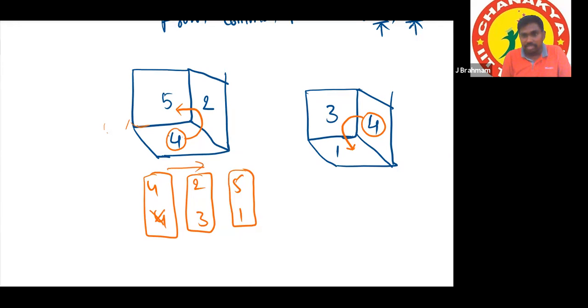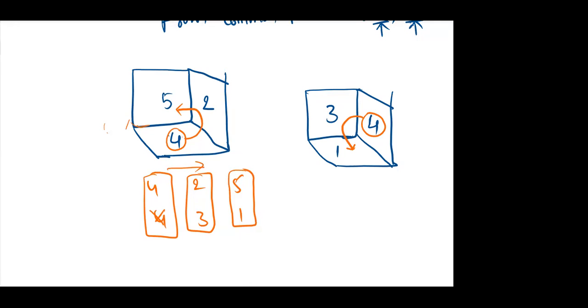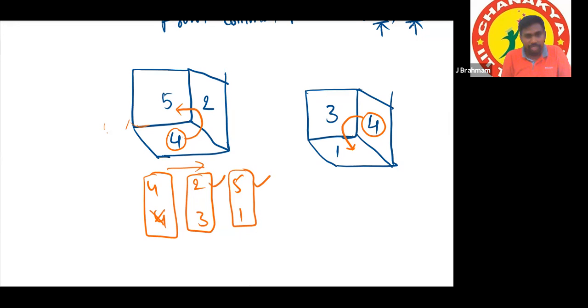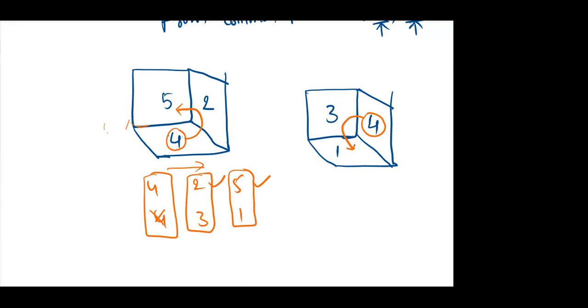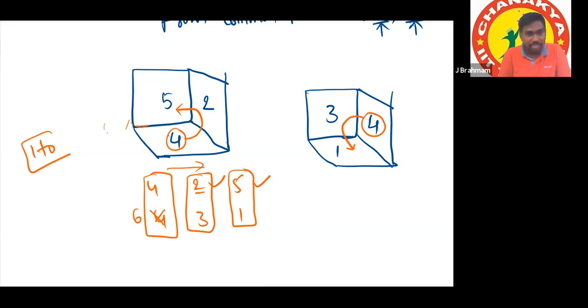Next, in another dice, it is 4, 3, 1. So here 5 and 1 are opposite, 2 and 3 are opposite, and what is the remaining number here? 4 and 6. 2 is already there. Remaining number 6. It is the number which is not there out of 1 to 6, the number which is not there in that set.